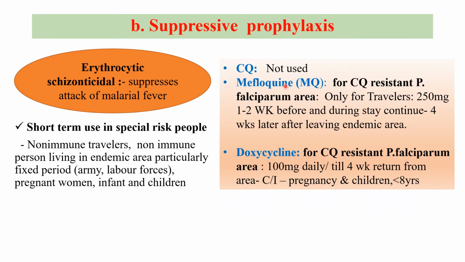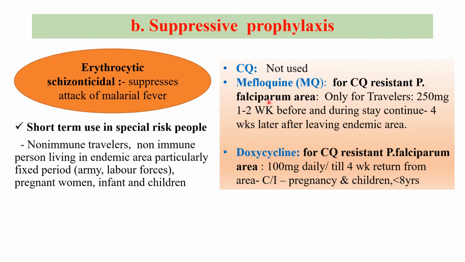As I said, suppressive prophylaxis has more focus toward P. falciparum malaria, and in the endemic region there are chances that chloroquine resistance is widespread in P. falciparum. The oldest drug used is chloroquine, but because of faster development of resistance to chloroquine, it is no longer employed as a prophylactic therapy in India.